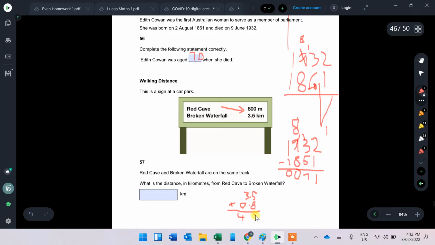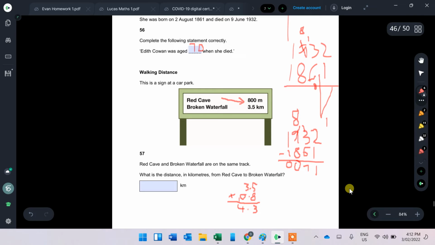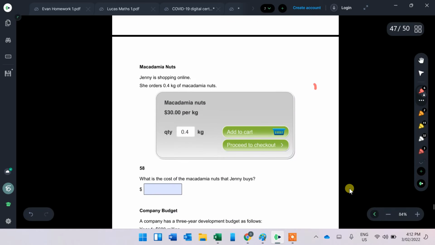5 plus 8 is 13. You'd have to carry the 1 over there. So 4.3. I'm not going to write it out again. It's hard enough to write with my mouse. Onwards we go.